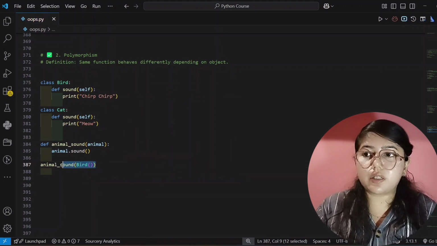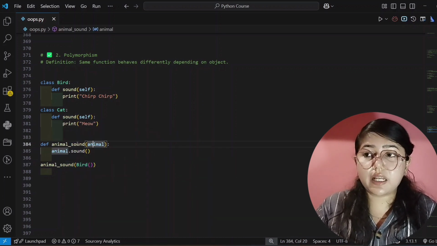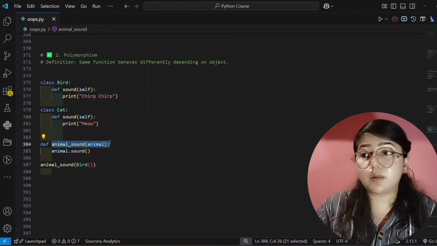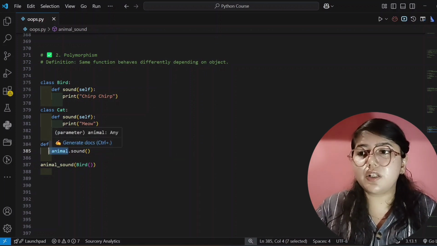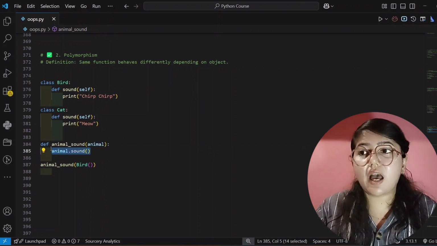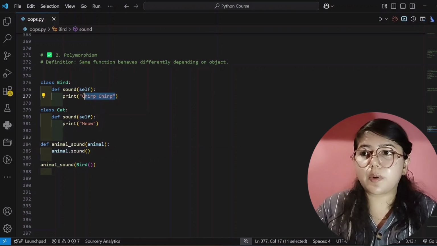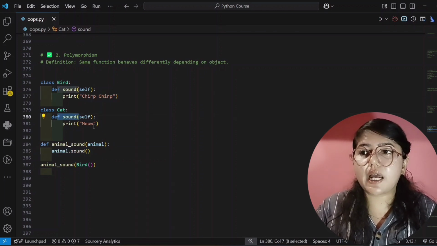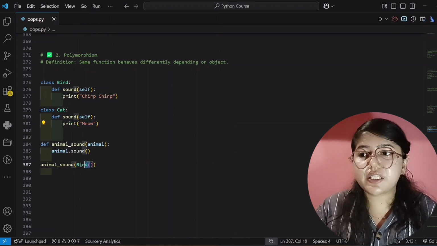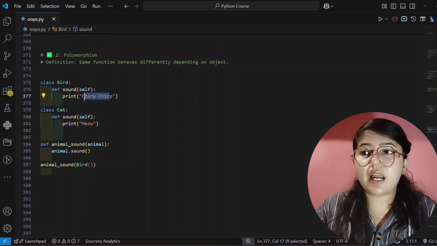Once again I'll explain: this is the method animal_sound, and in this I am passing the parameter animal, and I'm writing animal dot sound. Animal dot sound has two values: first is this sound, that is chirp, and second is this sound, that is meow. Whatever I write here, currently I'm writing bird, so it will print this sound, that is chirp.